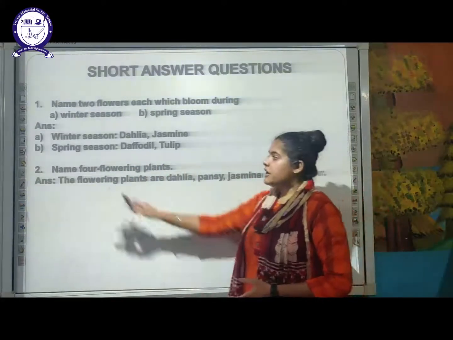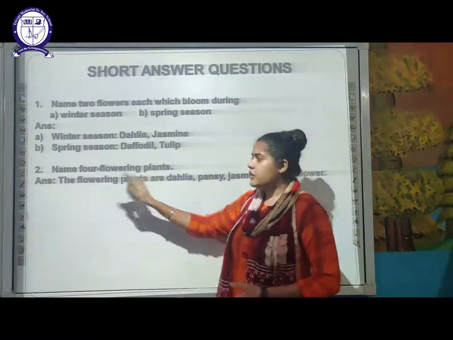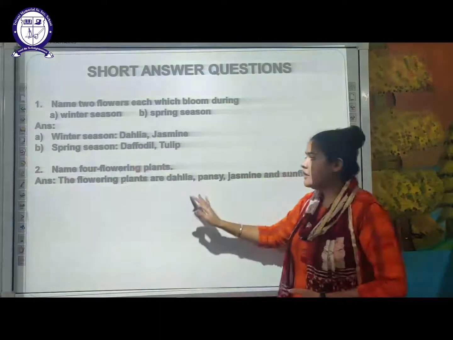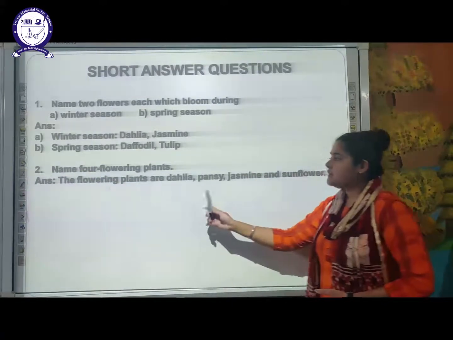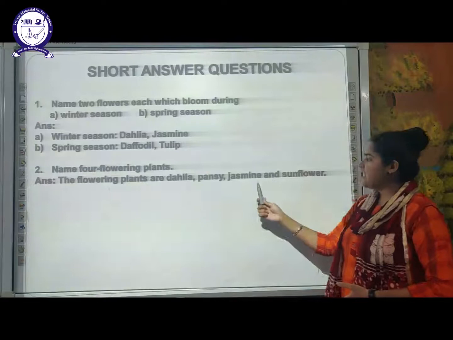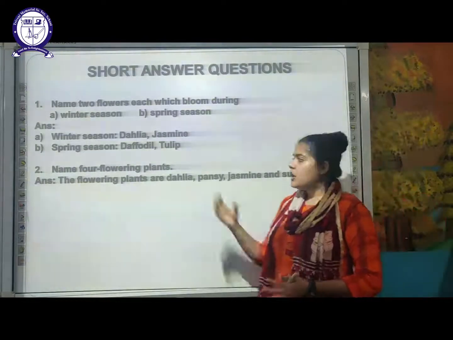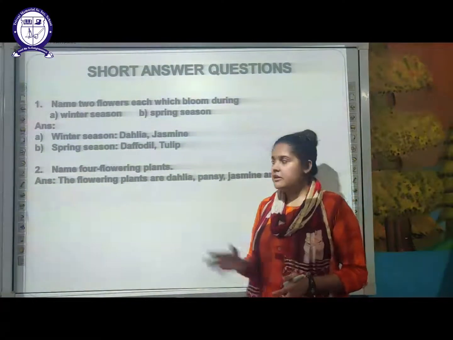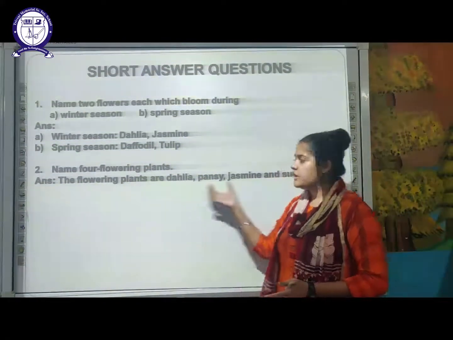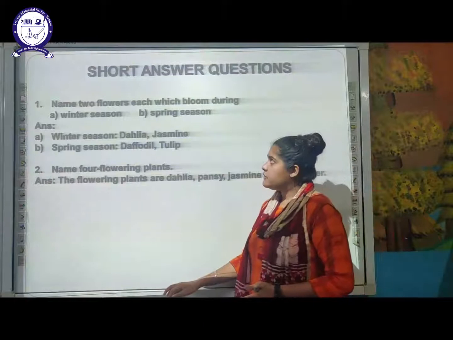Next is, you have to name any 4 flowering plants. You can write down the answer on your own and you can write down from here also. That is, the 4 flowering plants include dahlia, pansy, jasmine, sunflower, marigold, lotus, etc. So all the plants which bear flowers are called flowering plants. You can write down the answer in your own words also.